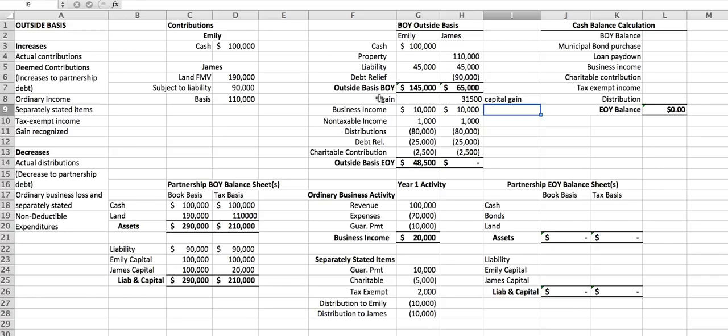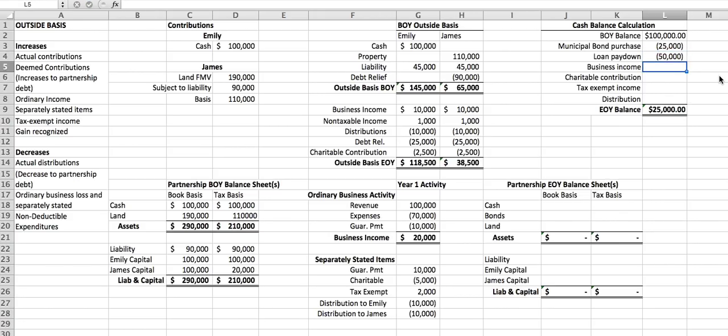So let's go back and just delete this. We're going to go back to the example we were talking about before when the distribution was $10,000 each. Let's talk about the cash consequences of what the partnership did this year. They had a beginning of the year balance of $100,000. They purchased a municipal bond for $25,000. They had a loan pay down of $50,000.